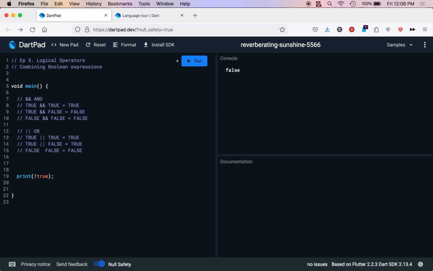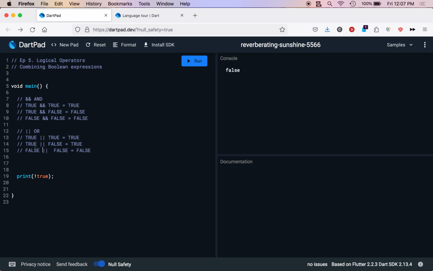So the and and the or operators are for combining Boolean expressions. You take in two Boolean expressions and you get one. So you see here this table, true and true, true or true, you both get true. False and false, for both the and the or, you get false. But the main difference is when one value is true and one is false. If one value is true and one is false, and you're using the and operator, you're going to get false. Whereas if you use the or operator, you're going to get true. That is the only difference you need to know between the two operators. So true and false, false; true or false, true.